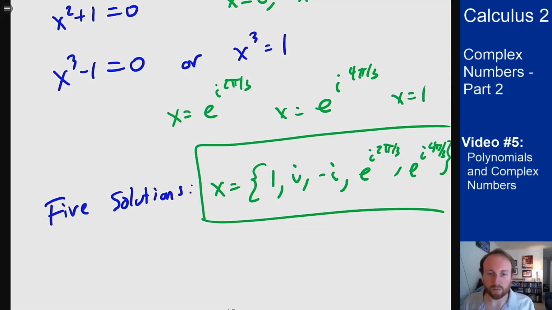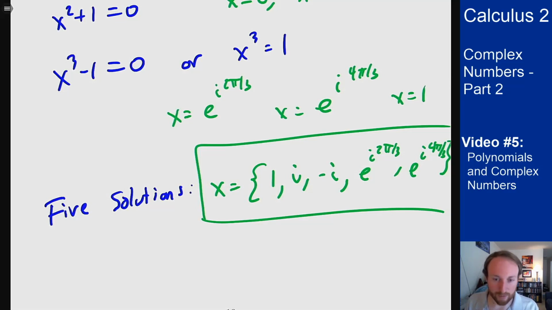The point here is we can break this down into simpler pieces, both the plus or minus i and then the roots of unity, and we also know we should definitely get to 5 solutions. Once we get to 5, we know we're done because we had a 5th degree polynomial in the first place. And because we're looking at complex numbers, we know we're going to get 5. That's the point of the Fundamental Theorem of Algebra: I know that I will find 5 solutions here. So it might be repeated.